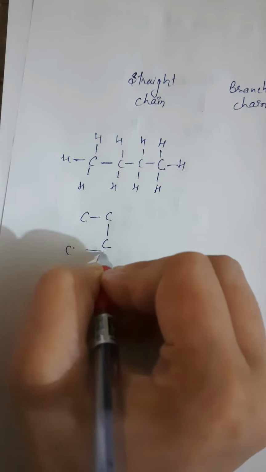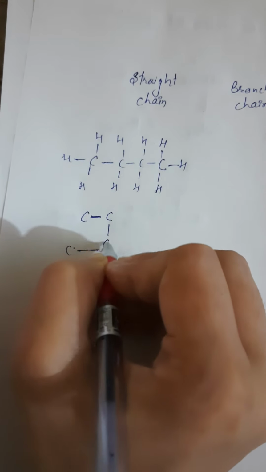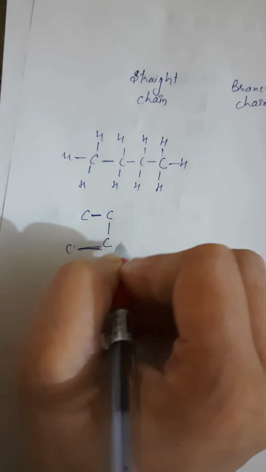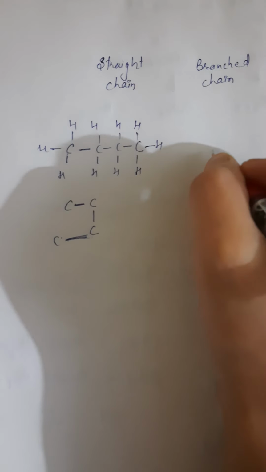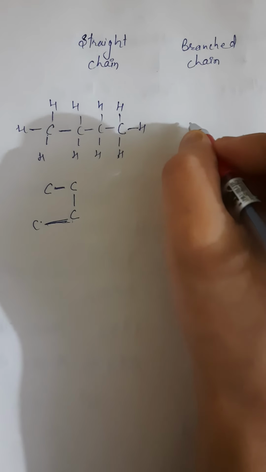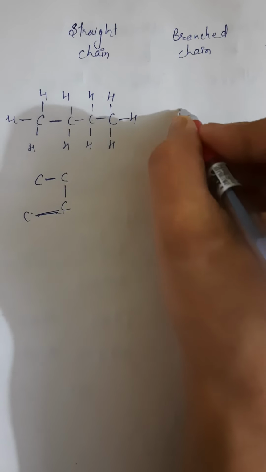Clear? It means they are linked in series. There is no branching. In branching, what happens? The number of carbons will be the same, but the structure will be different. For example,